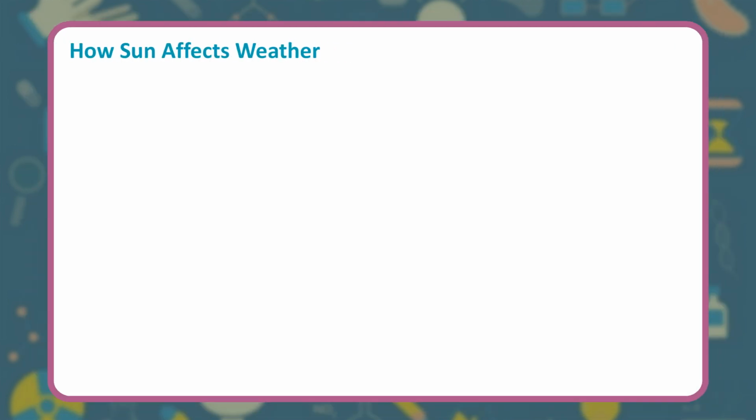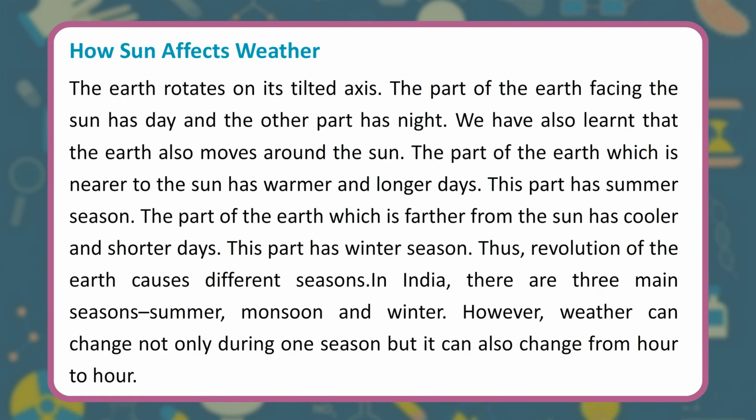How sun affects weather. The earth rotates on its tilted axis. The part of the earth facing the sun has day and the other part has night. We have also learnt that the earth also moves around the sun. The part of the earth which is nearer to the sun has warmer and longer days. This part has summer season. The part of the earth which is farther from the sun has cooler and shorter days. This part has winter season. Thus, revolution of the earth causes different seasons.